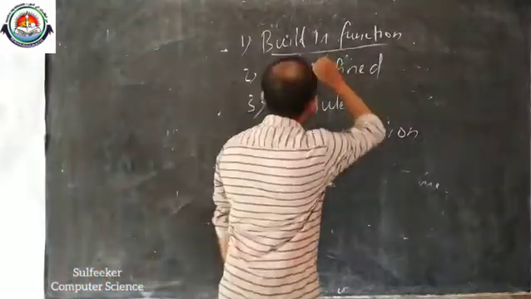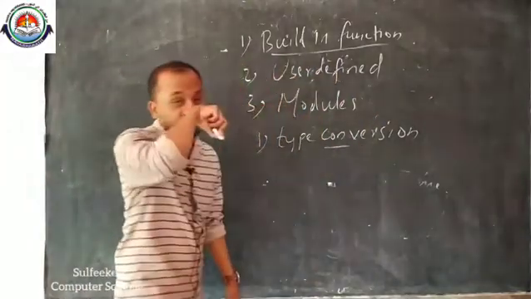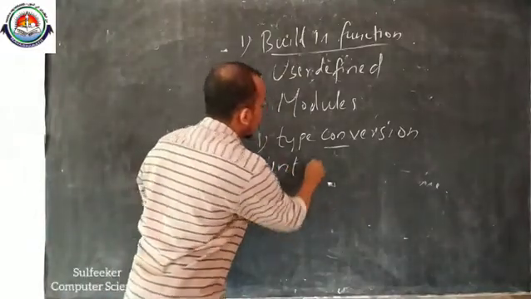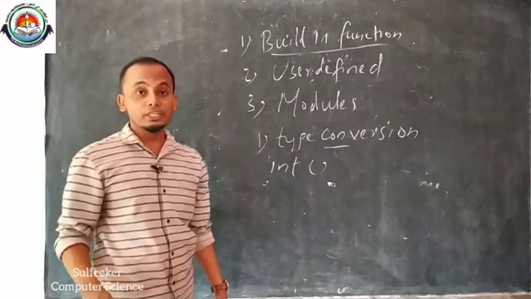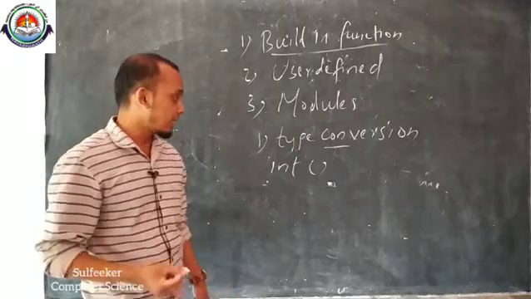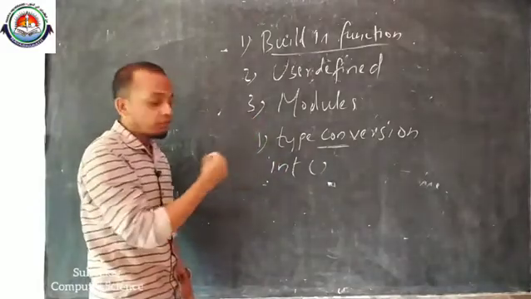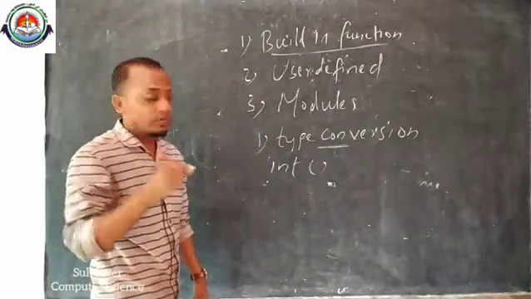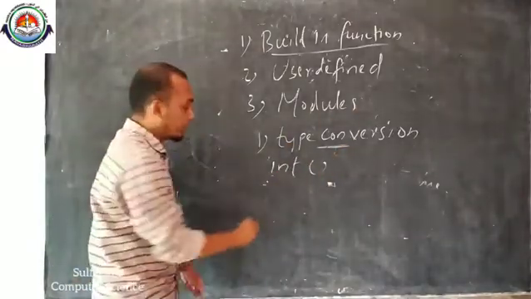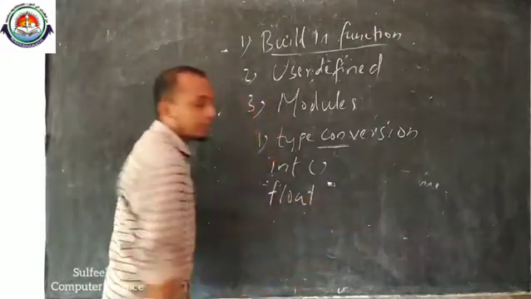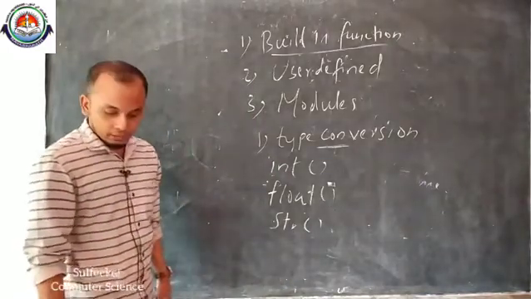Type conversion function is an example of a built-in function. For example int is a type conversion. We already discussed in the previous classes implicit type conversion, explicit type conversion, etc. Did you see this one, int? You are already familiar with int for declaring an integer variable. If you want to declare an integer variable, you can use this type int. Then float, another type. Then string, str.